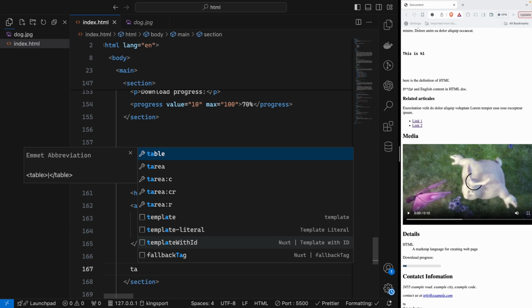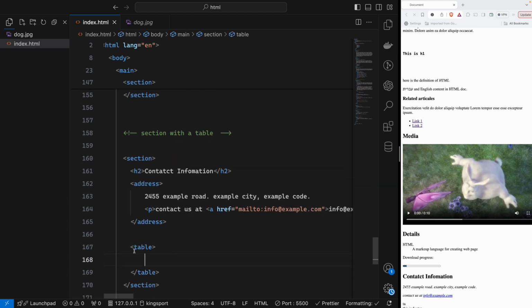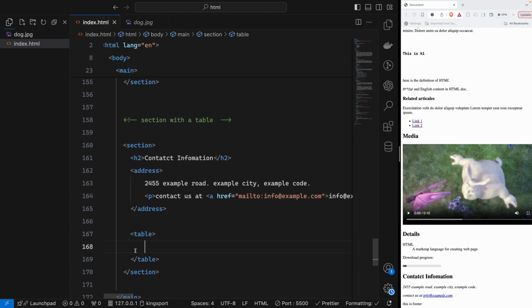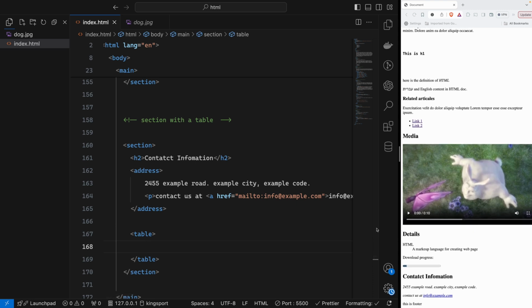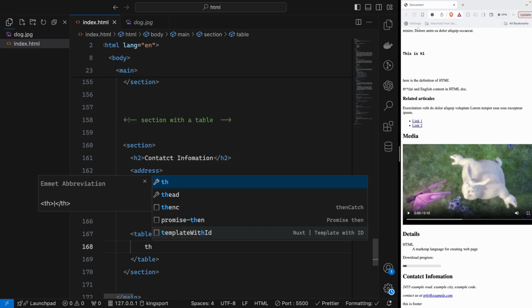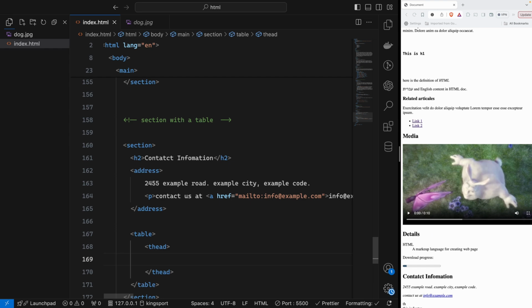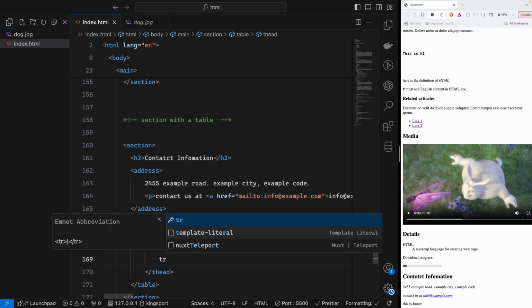For the table we have the table tag, and then every table we can create a table header and table body. So for the table head we can say thead. Inside thead we have tr.